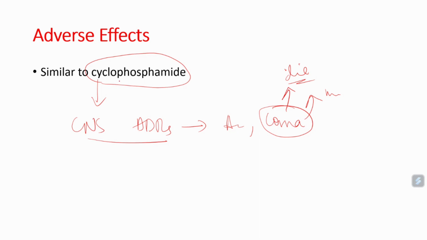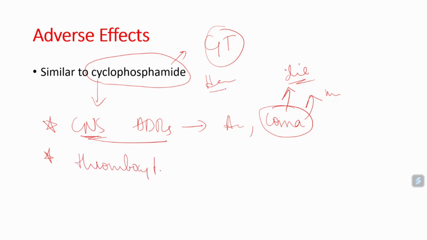So ifosfamide's special adverse effect is on the central nervous system. For cyclophosphamide, in yesterday's class we already discussed the general toxicities, and the specific toxicity is hemorrhagic cystitis. Along with this, ifosfamide causes thrombocytopenia.